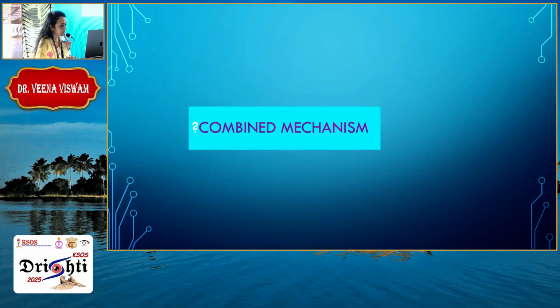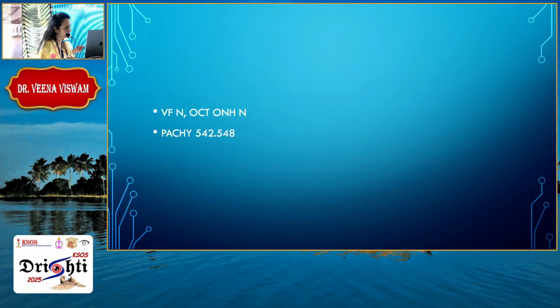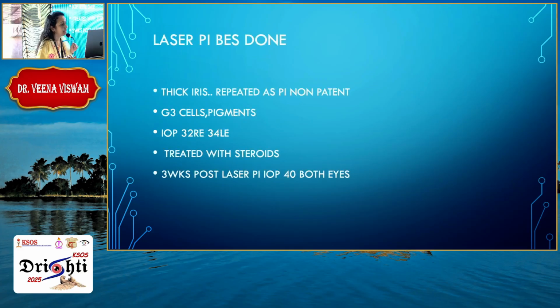Now, case number 3 was a 48-year-old female with family history of glaucoma, visual acuity 6/6 both eyes, AC Van Herick grade 2, gonio Shaffer grade 1, CDR 0.7, IOP 26 right eye, 22 left eye, visual field normal, OCT normal, pachymetry 542 and 548, thick iris. We repeated PI as it was non-patent, and she had grade 3 cells and pigments. IOP was again 32 and 34, and we treated with steroids.